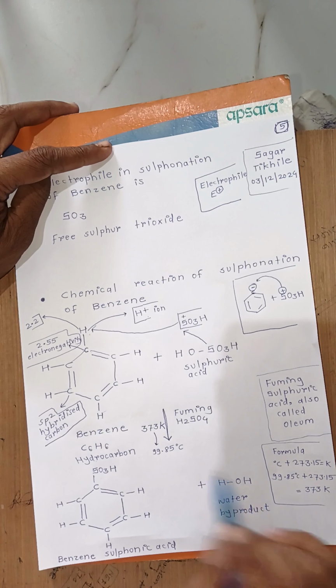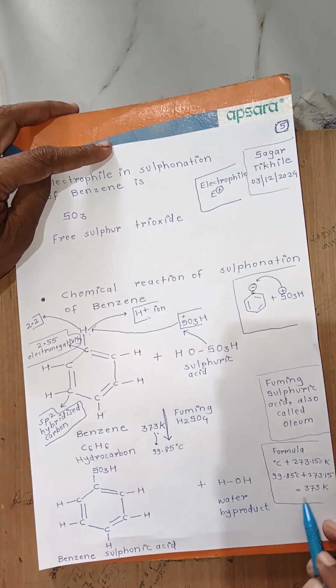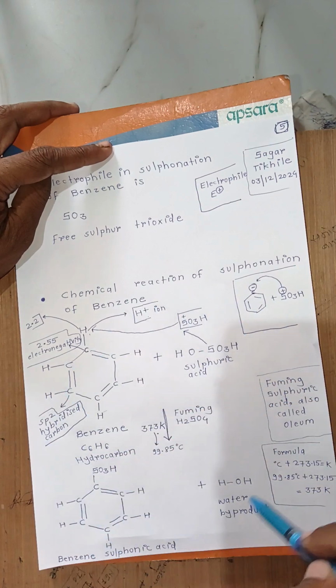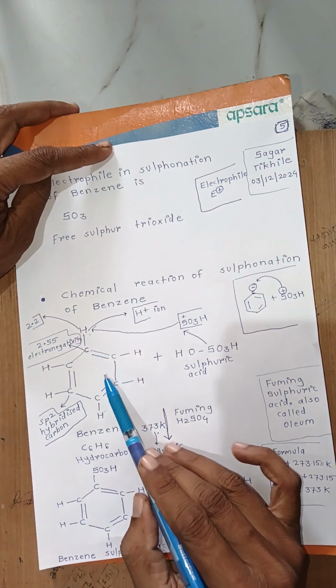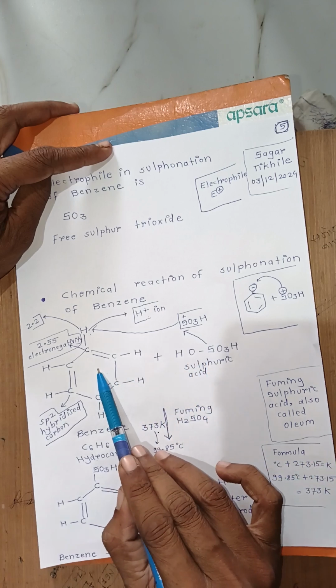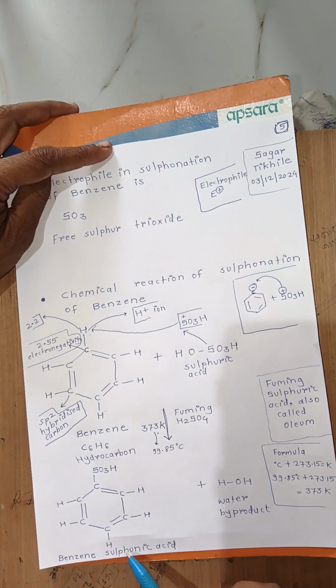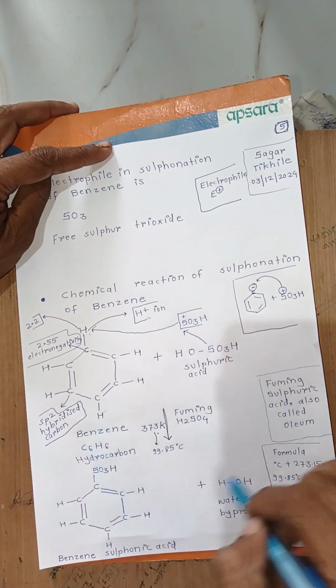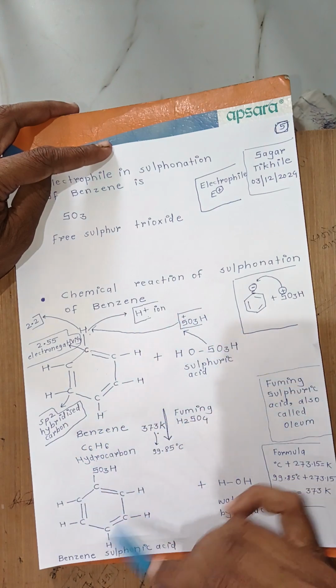Now, how many Kelvin here? 373 Kelvin means 99.85 degrees Celsius. It means heat is required for this reaction. When we need to convert benzene into benzene sulfonic acid, we need heat. That is an endothermic reaction, which means heat is required for this whole reaction.